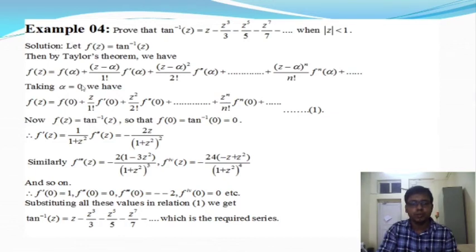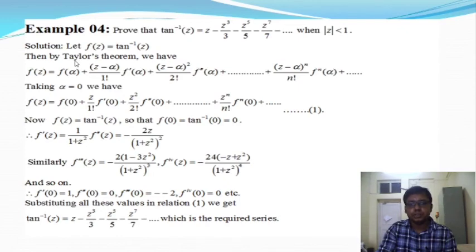Here is the proof of this theorem, or the solution of the given problem. Let f of z be equal to tan inverse z, which is analytic within the circle modulus of z less than 1. That is the circle whose center is at the point 0, 0 and whose radius is 1.